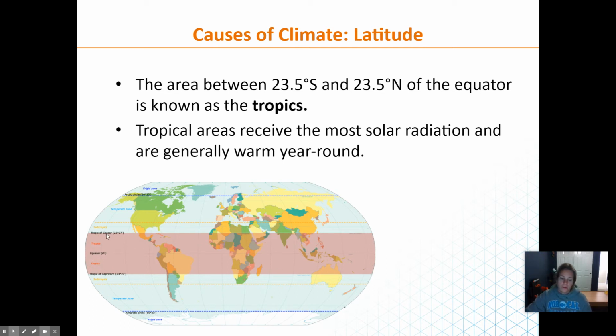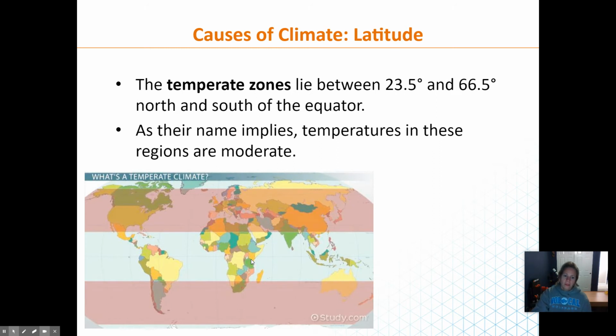And then here we have the temperate climate. Temperate climate is almost all of the U.S.; a little bit of Alaska is not included in that, but we have all of the U.S. for the most part. And then we also have down here. So you can see this was the tropics, and then between the tropics and the North Pole is a temperate region.